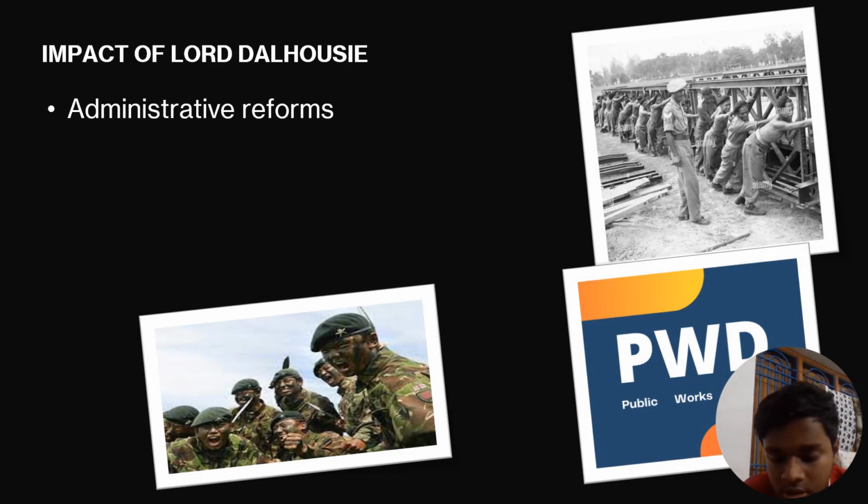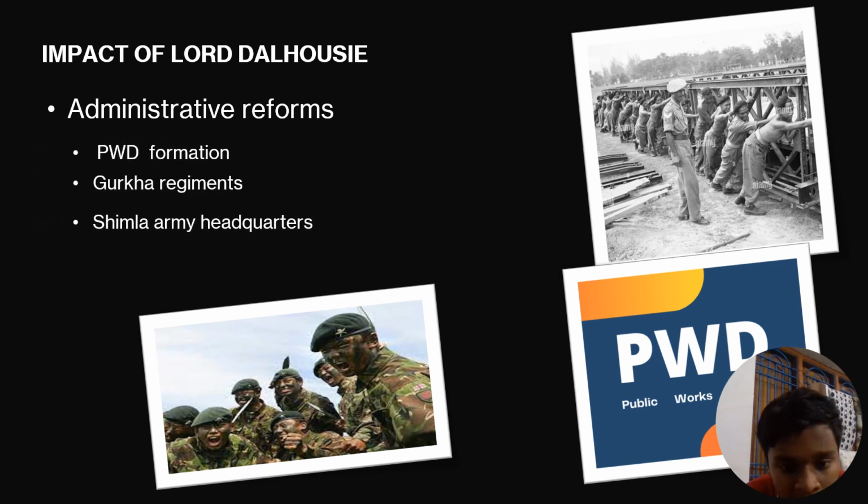Administrative reforms. The administrative reforms he introduced to India were PWD formation, Gurkha regiments, and Simla army headquarters. So what he did was add the PWD, which means Public Works Department. We are going to learn about it more in the next slide. He also added Gurkha regiments and made Simla an army headquarters.